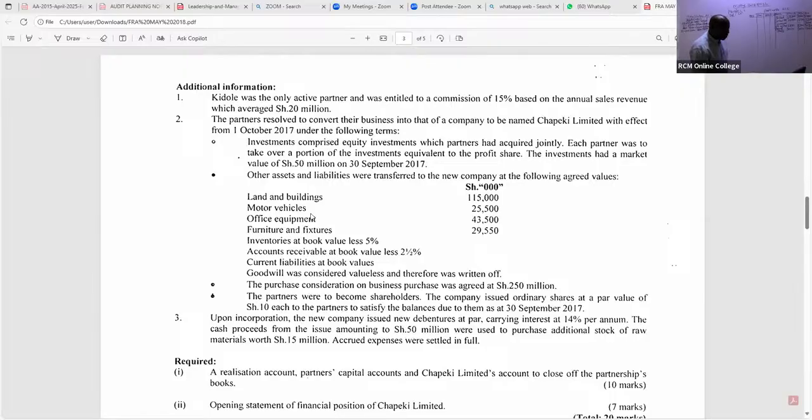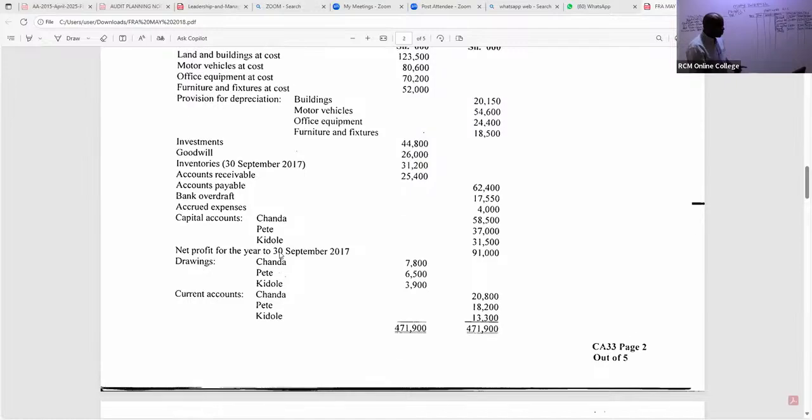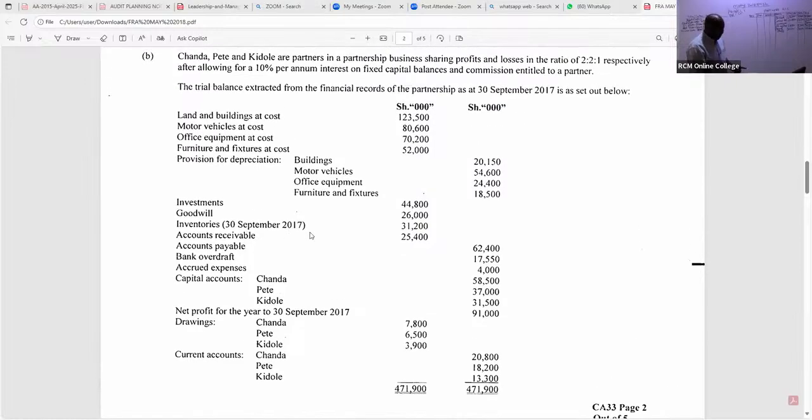Inventory. When you look at inventory, they're trying to tell you something that can confuse you. Book value, don't go for that. Once you establish from this note that inventories were taken over by the new company that was formed from this partnership, you go back to the net book value. So for inventory, is there somebody who is able to see the inventory figure? We take it the way it is because there is no depreciation for inventory.